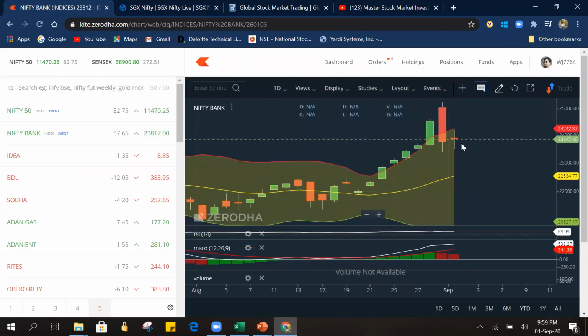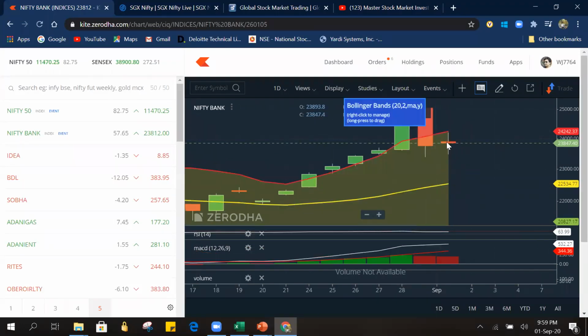Bank Nifty also had a kind of doji. You can see here again the real body is small, the shadows are long, and it ended in red. After this green bar and red bar going 80 to 70% outside of the Bollinger Band range, today Bank Nifty consolidated back into the range. I think for one or two more days it will move sideways, then the Bollinger Band range will expand upside, and it may start moving upside.